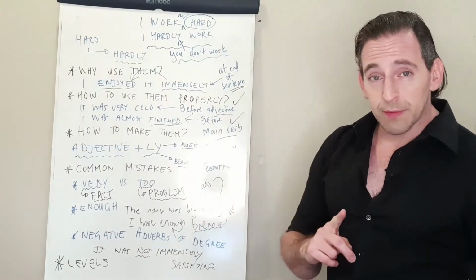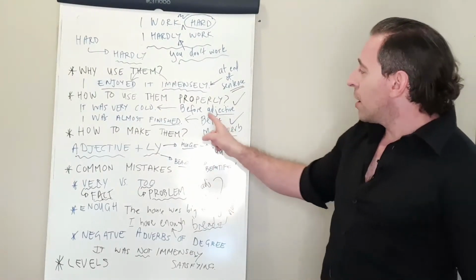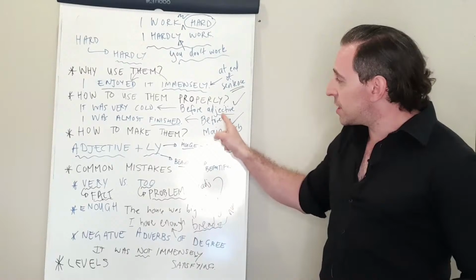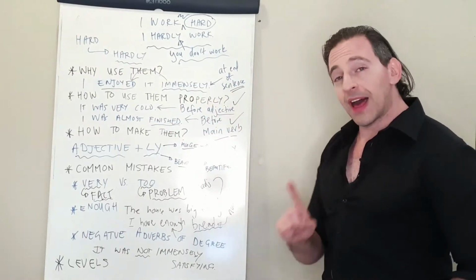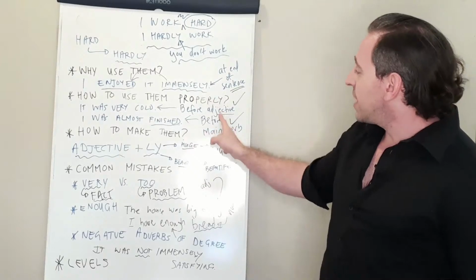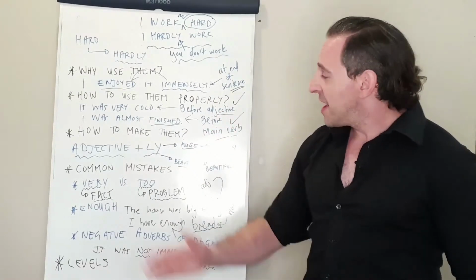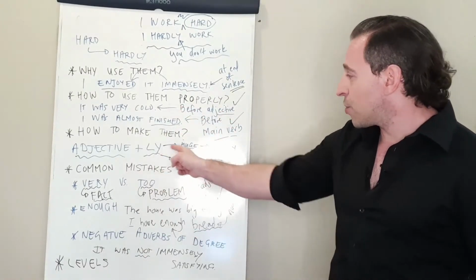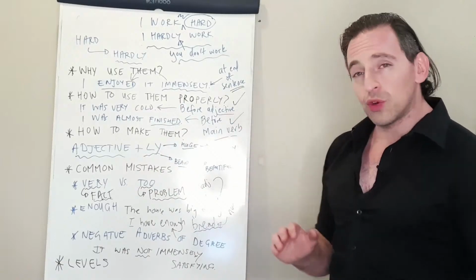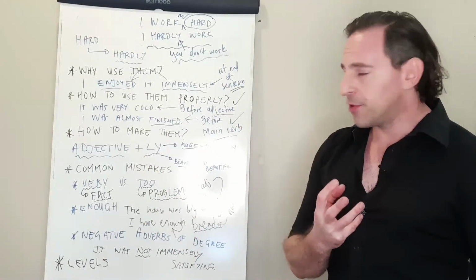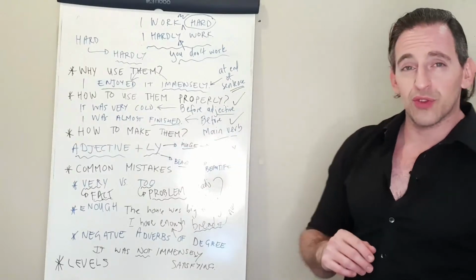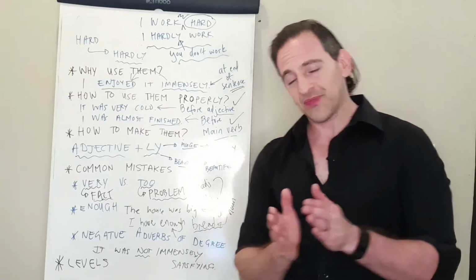How do you use them? Remember, they are modifying an adjective, modifying a main verb, or modifying a noun. So that is where they're going to go. And don't forget, you can make your own and check them with hugely, beautifully. You can make negative adverbs of degree, and we look through the common mistakes.